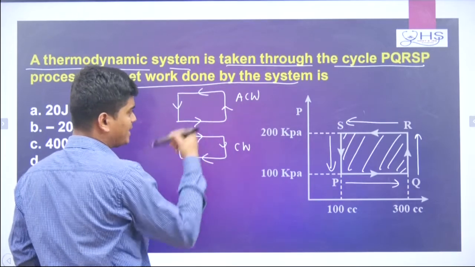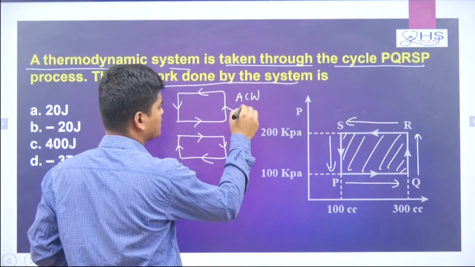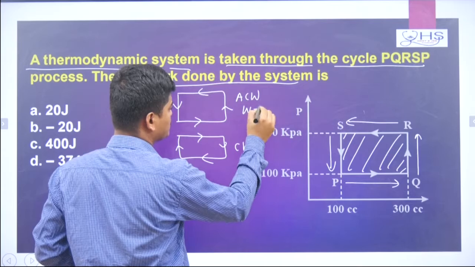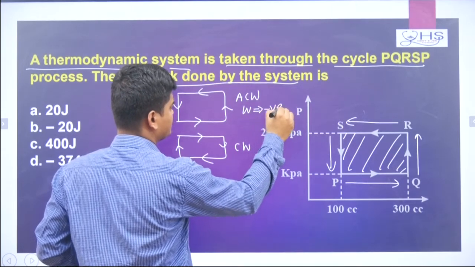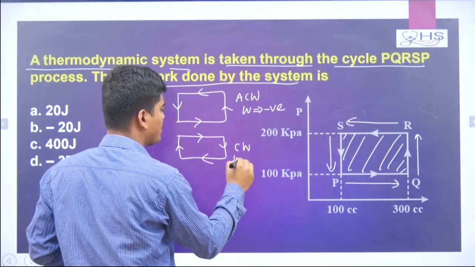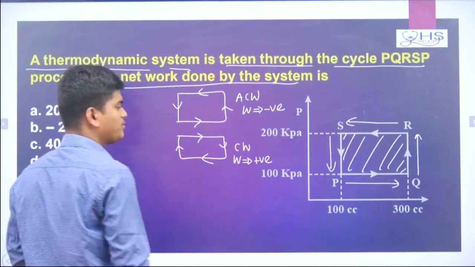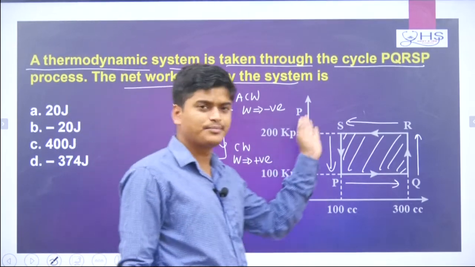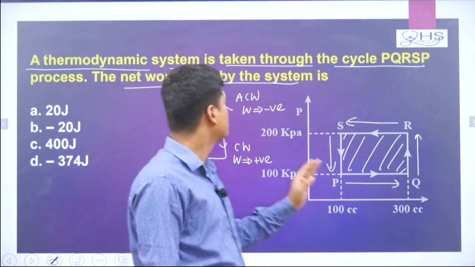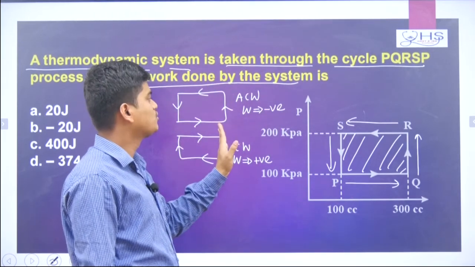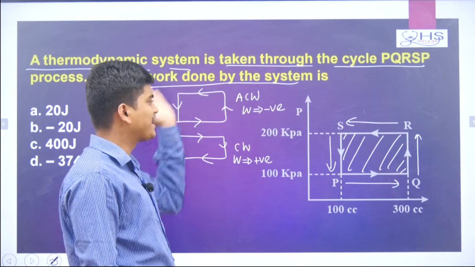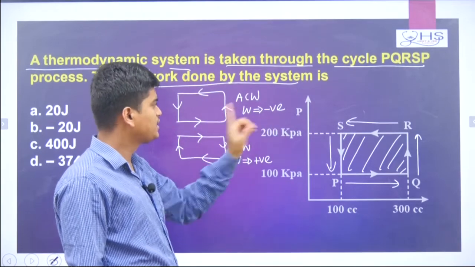Remember, if anti-clockwise is given, then the work done will be negative. If clockwise is given, the work done will be positive. So always remember, in a cyclic process in a PV diagram, if the direction of the arrow is anti-clockwise, then it is negative.